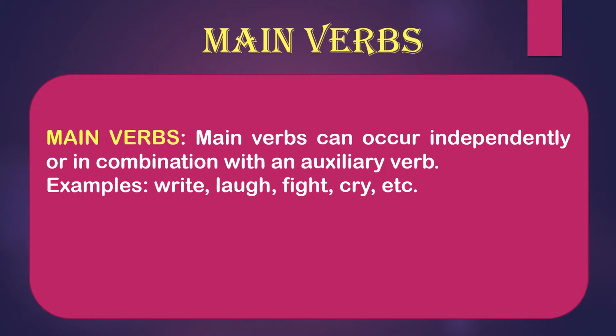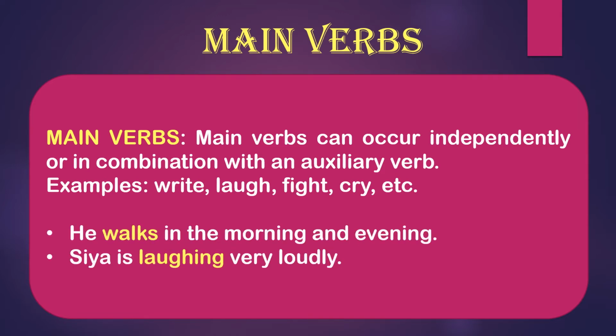Though I have also explained earlier that auxiliary verbs are the helping verbs that are used with the main verbs. So examples are write, laugh, fight, cry, many such verbs, all the action words. For example, you can see, he walks in the morning and evening. Here walks is the verb and it is used independently, right? Sia is laughing very loudly. So here laughing is the main verb but it is used with the auxiliary verb is. Okay. So these are the two forms in which we can use a main verb. Now I will also teach you later how auxiliary verbs are used.